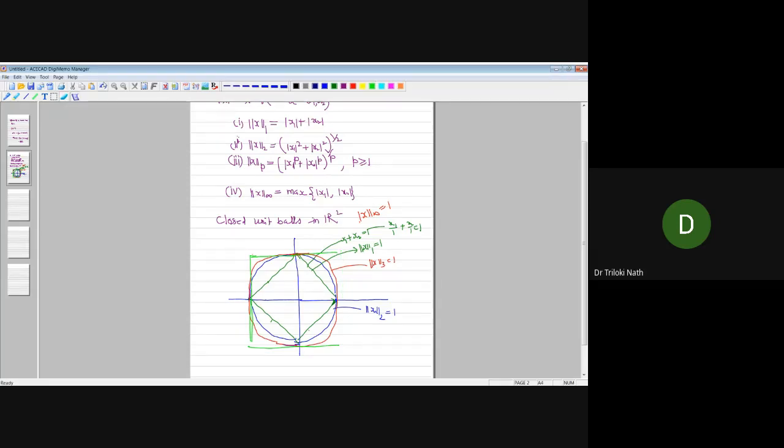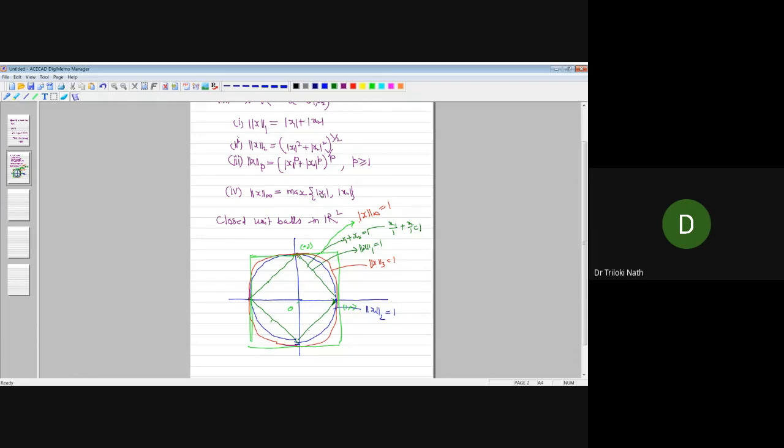Okay. Here, this one and down one means this is a square. This lighter one is norm x infinity equals 1. So norm x infinity equals 1 means the closed unit ball with respect to the infinity norm is the boundary and the interior of this. So this is your origin 0 0, and this is 1 0, you know that. This is 0 1, and so on.